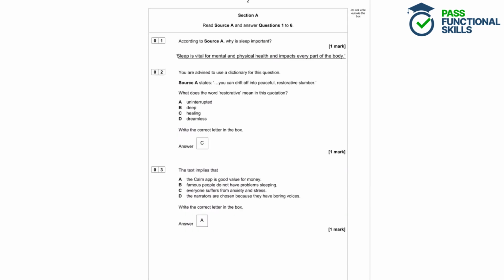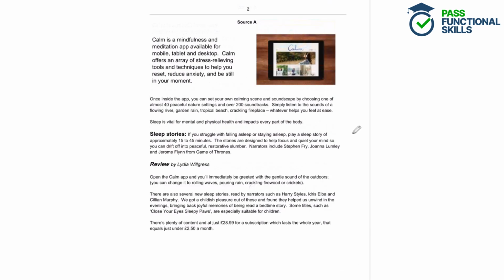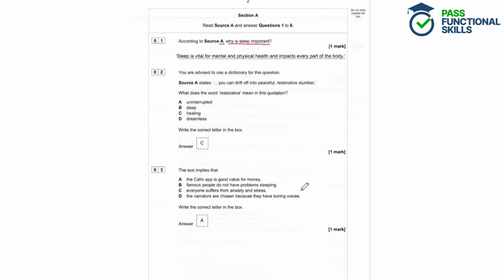Question 1. According to source A, why is sleep important? So here we want to look at source A and decide why sleep is important based on that source. So we'll have a little look at the source, and it says here that sleep is vital for mental and physical health and it impacts every part of the body. The rest of the source is all about the Calm app. It doesn't tell you about the health impacts of sleep. So here the students just copied out that quote and would definitely get the mark for that question.